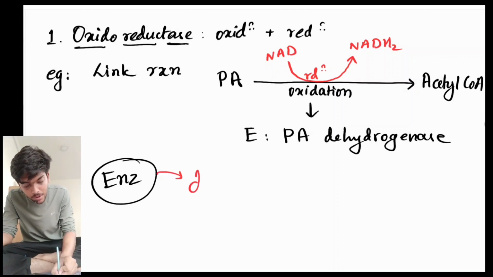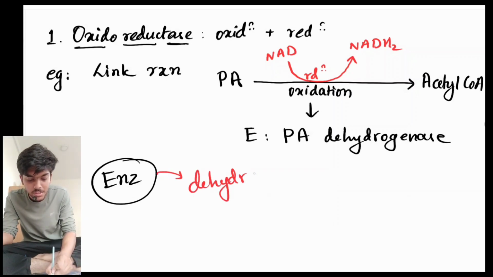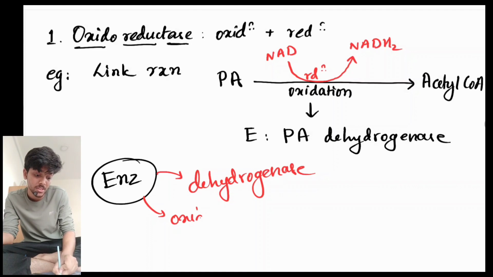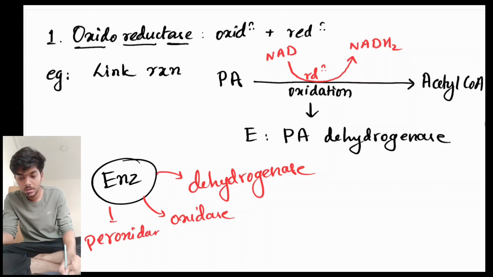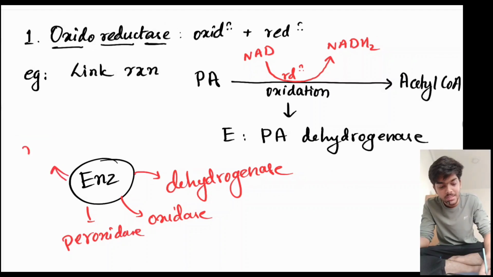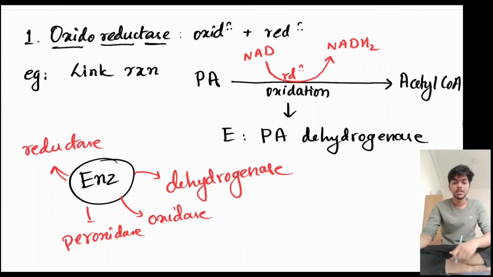So there's your number one, dehydrogenase, which is responsible for dehydrogenation, or shall I say oxidation. Oxidase, responsible for oxidation, peroxidase, and finally reductase, which is responsible for reduction. Okay, so this is the first type of enzyme.